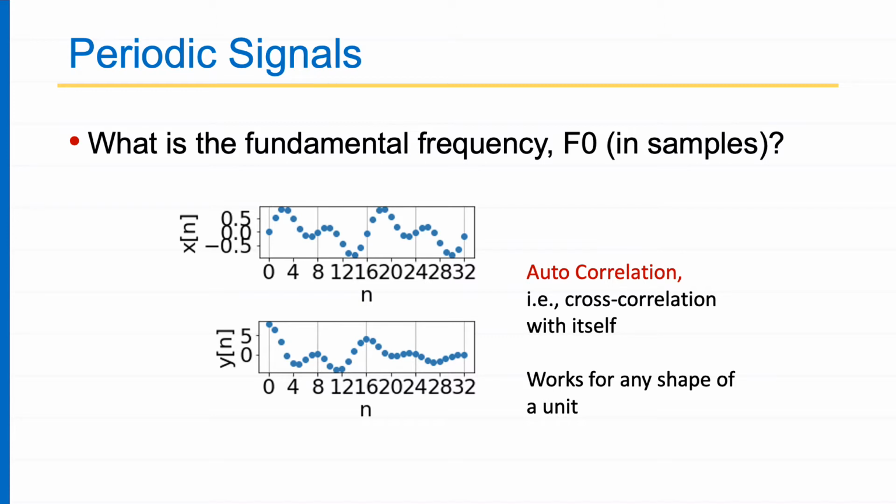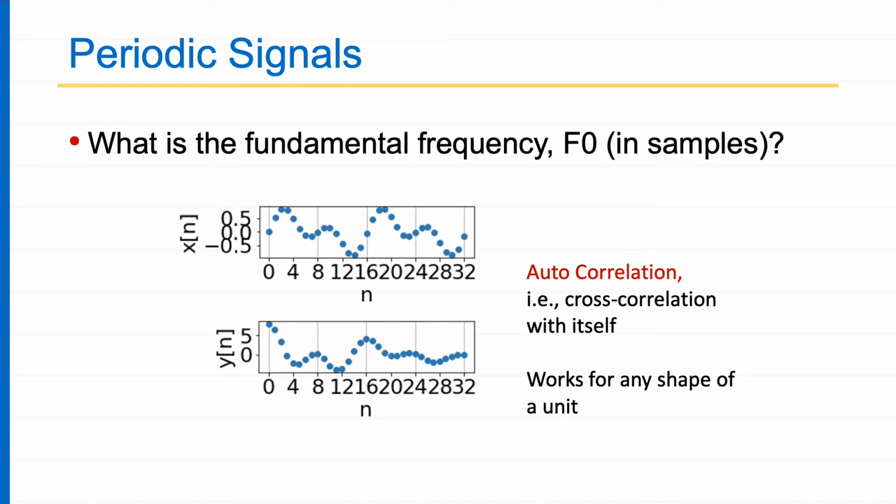Now if I shift one copy of xn towards the right, as I am shifting, you can see my autocorrelation y is going down and down, and it increases again and attains a peak exactly at 16. So at 16, it shoots up again and peaks. Why?